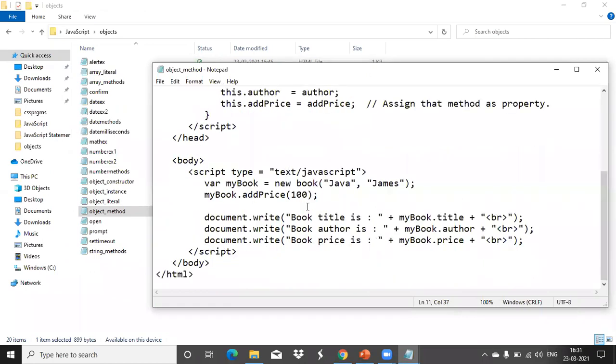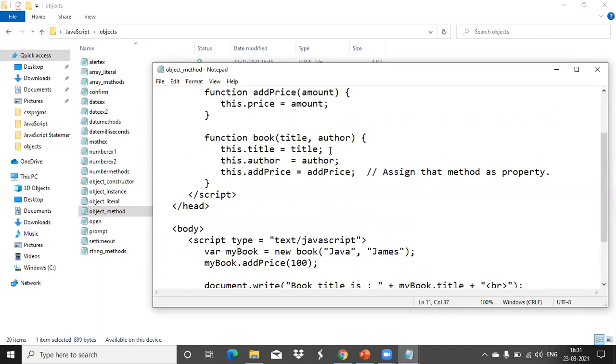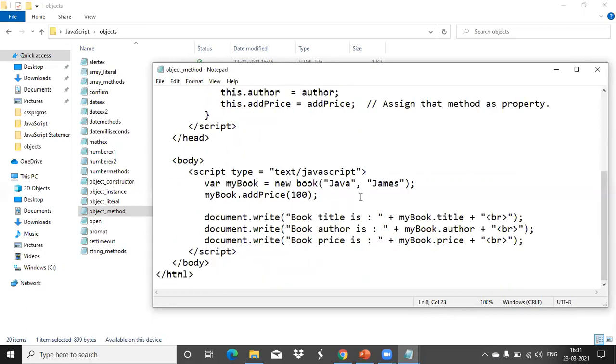Okay, so while displaying, we use myBook dot title, myBook dot author, myBook dot price. But how did we create that price? Using this addPrice. Price is actually the property name, but inside the constructor we are adding it using a function. Okay, clear? So here this method is a property now.